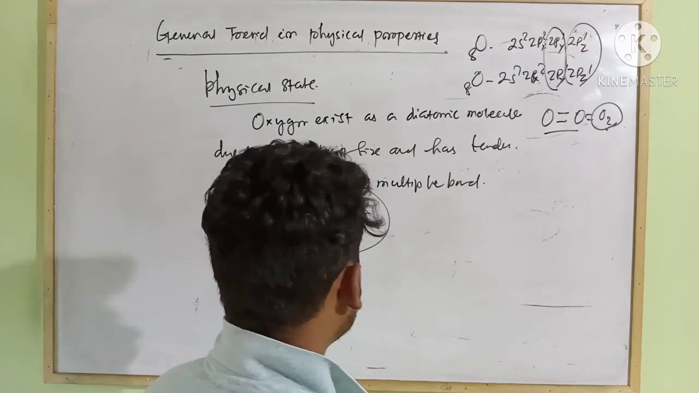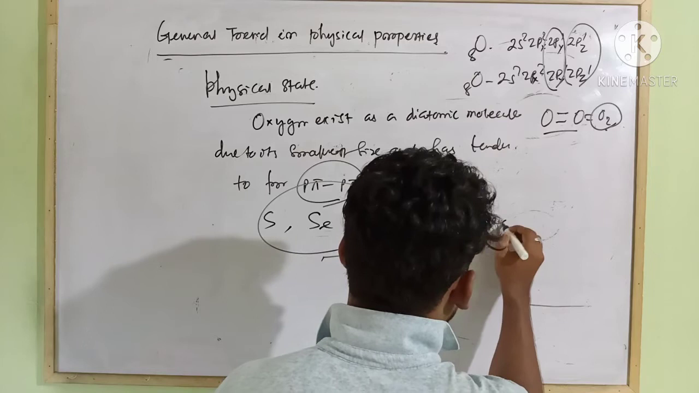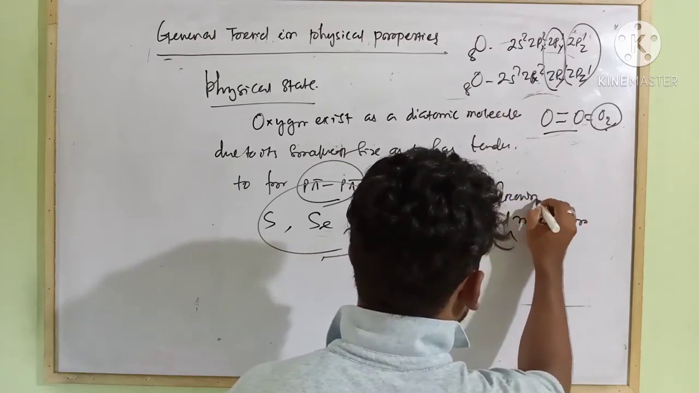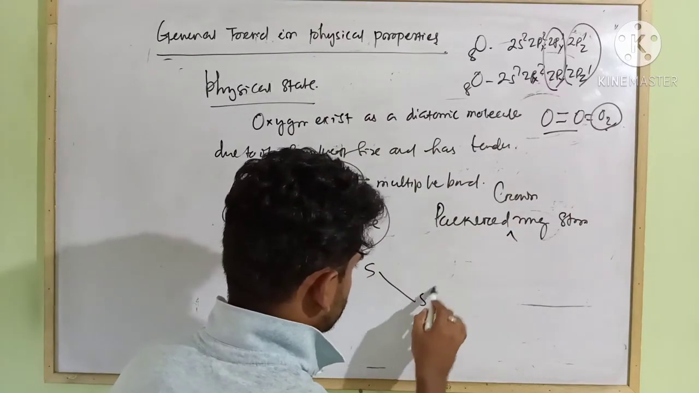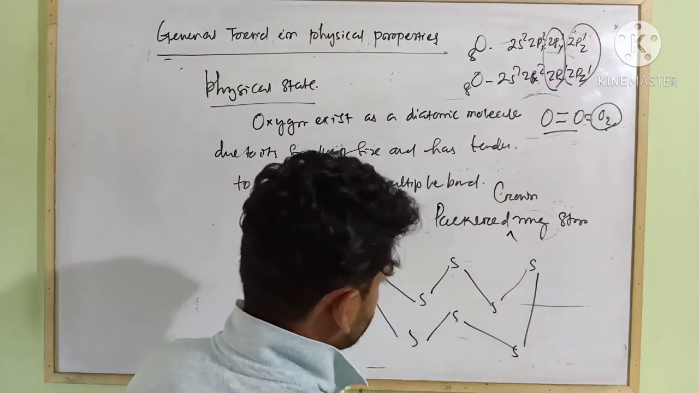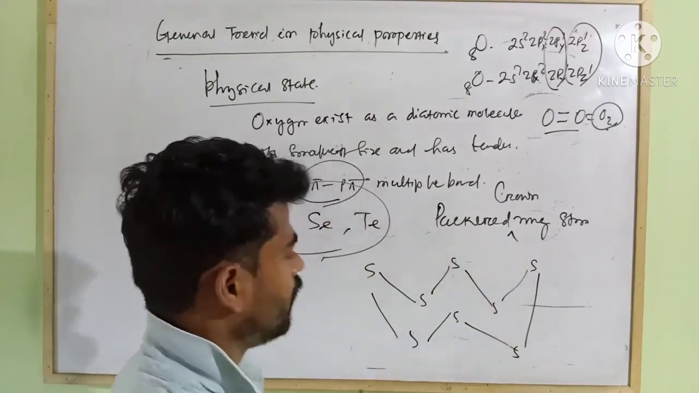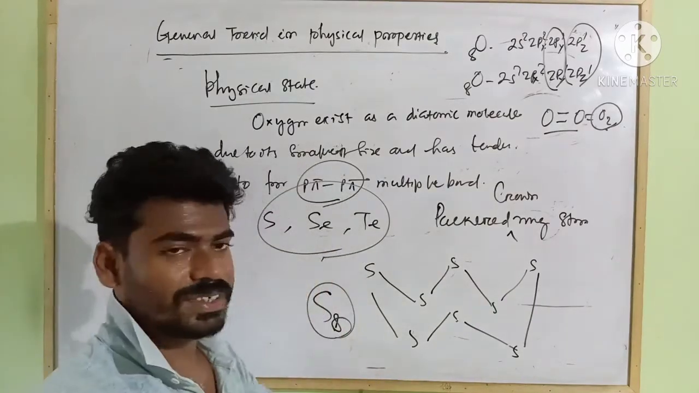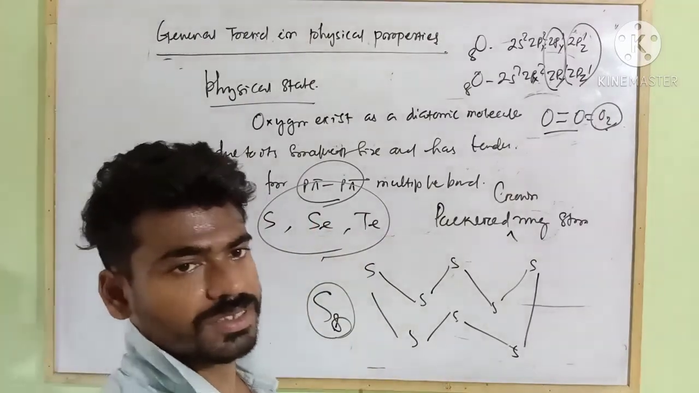they form single covalent bonds with themselves and exist as a puckered crown ring structure. So sulfur, you see, exists like this, as an octatomic molecule, and this tendency decreases from sulfur to tellurium because of increase in atomic size.